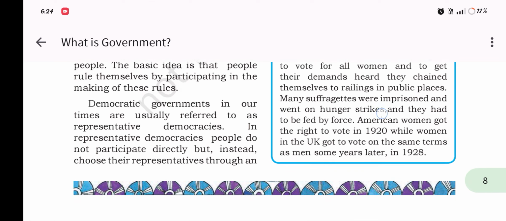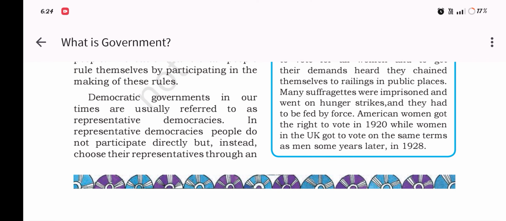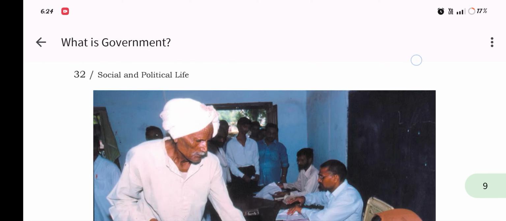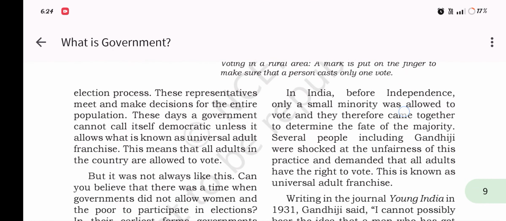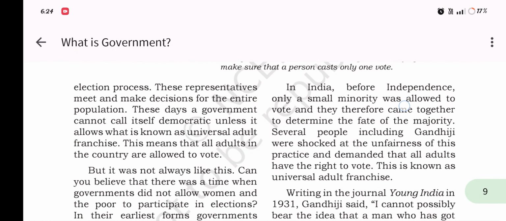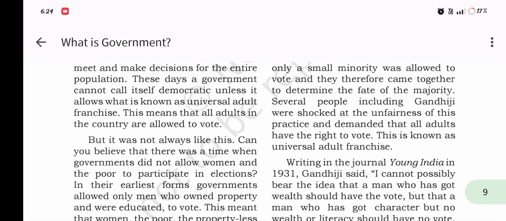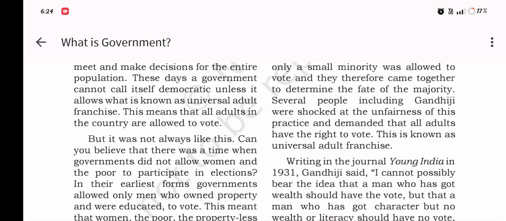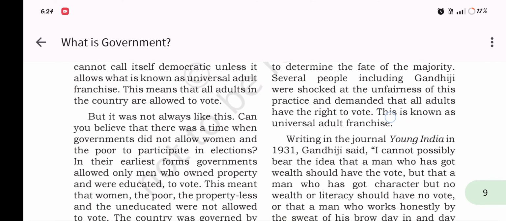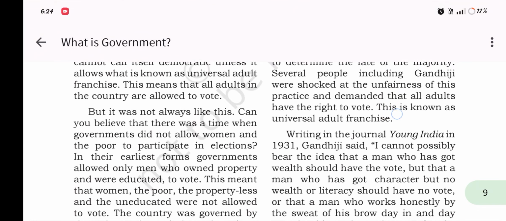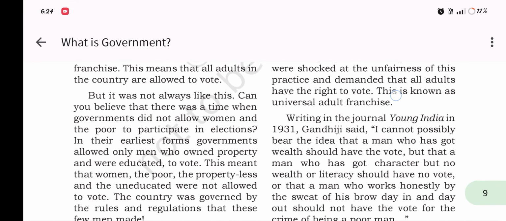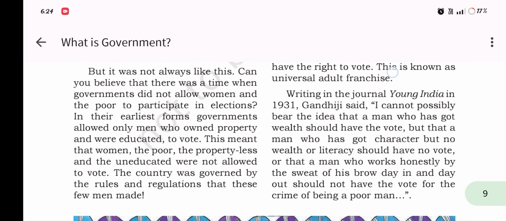Democratic governments in our times are usually referred to as representative democracies. In a representative democracy, people do not participate directly, but instead choose their representatives through an election process. They represent, meet and make decisions for an entire population. These days a government cannot call itself democratic unless it allows what is known as universal adult franchise. This means that all adults in the country are allowed to vote, but it was not always like this.